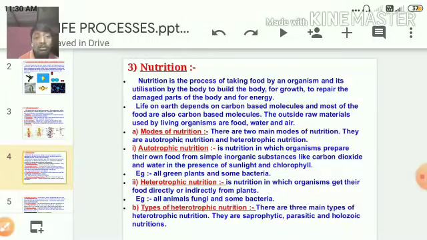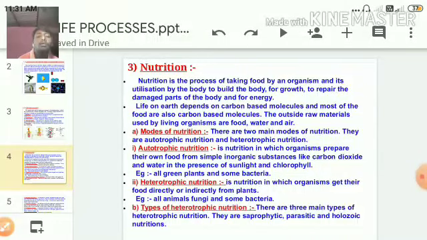Based on this conflict, there are two different types of nutrition modes. The first mode is autotrophic mode of nutrition, and the second one is heterotrophic mode of nutrition. Autotrophic means auto, self, trophic, nutrition. So what is self? It is a mode of nutrition in which organisms prepare their own food from simple inorganic substances like carbon dioxide and water in the presence of sunlight and chlorophyll.